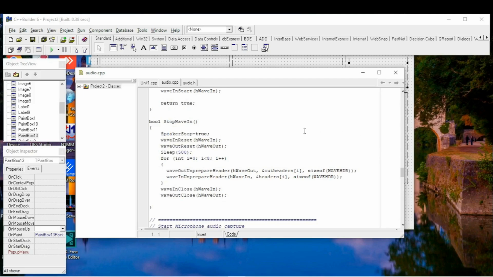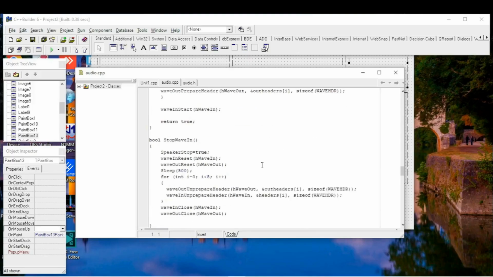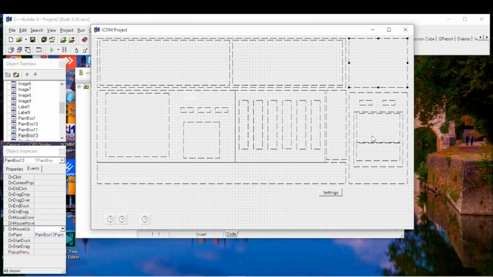To stop the audio, we're not able to just stop it. We need to safely stop it. So what we are doing, we are making speaker stop is true, so our callback function no more playing. Then we reset the wave in and wave out, so it will restart all buffers. Then we need to sleep 500 milliseconds to wait for buffers to finish. Then we stop it.